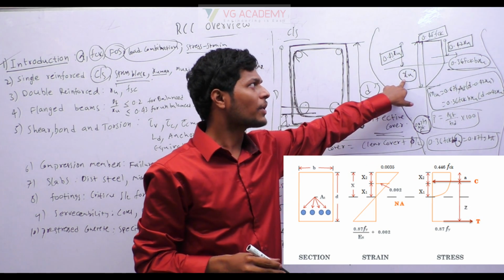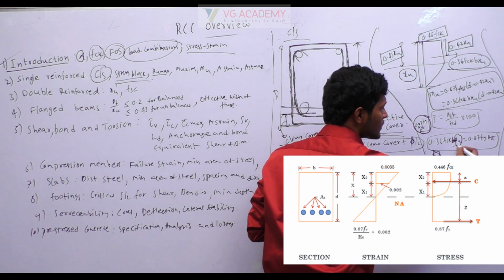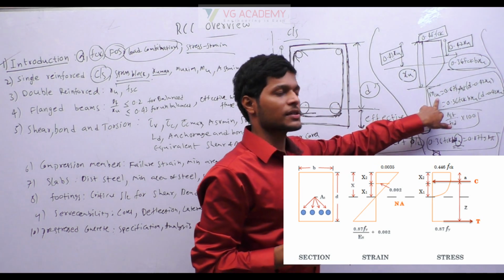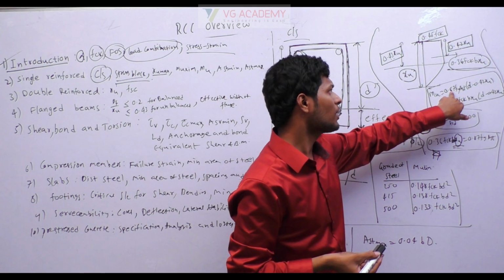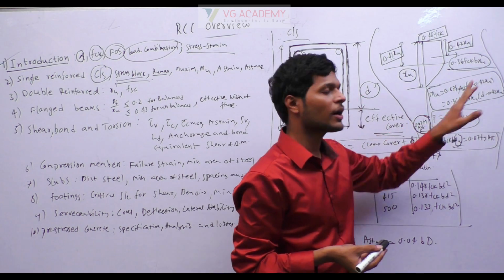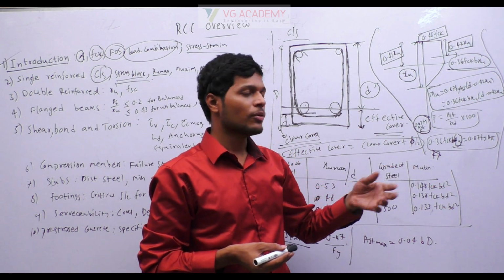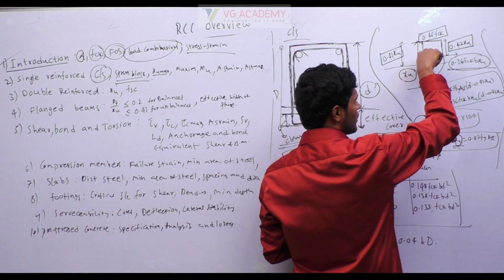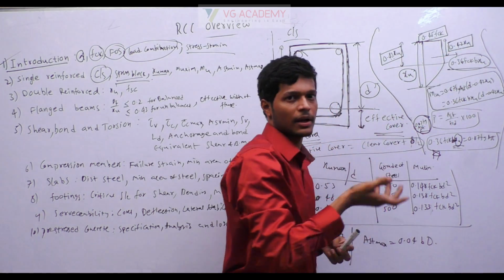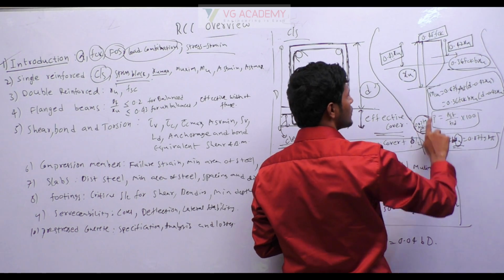To find this neutral axis, we have to take total compression force equal to total tensile force. Then you will get the neutral axis. Once you get the neutral axis, you can find the moment of resistance MU using the formula 0.87 FY AST into D minus 0.42 XU, or 0.36 FCK BXU into D minus 0.42 XU. This is nothing but, as this is a couple, force multiplied with lever arm will give you the moment. So either you can multiply compression force or tension force. In a couple, both the forces should be equal, we know. So you can multiply either compression force into lever arm or tension force into lever arm.